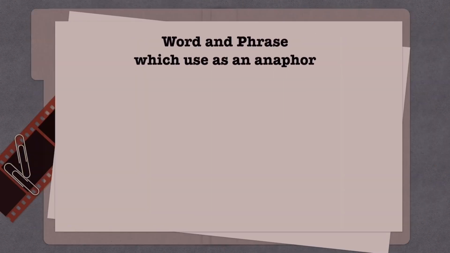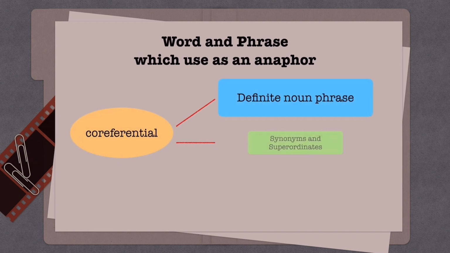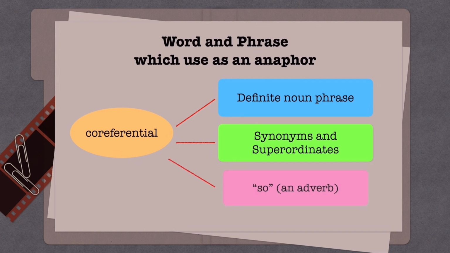According to the theory of anaphora, we already know that it uses the pronoun as an anaphor in the sentence structure. However, there are other criteria besides pronouns which can be an anaphor, and they are classified as coreferential: definite noun phrases, synonyms and superordinates, and the adverb so.